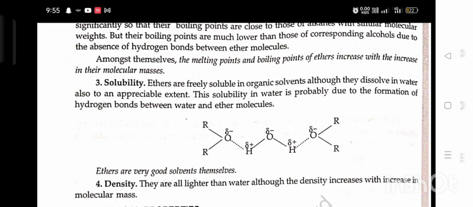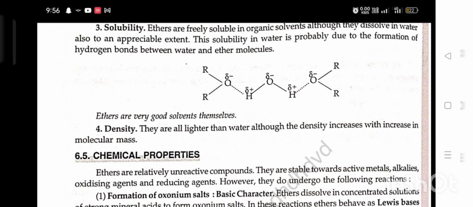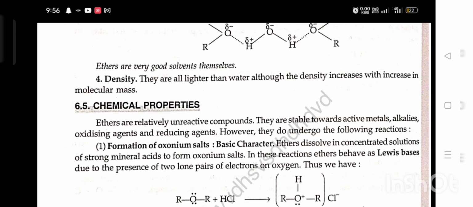Solubility. Ethers are freely soluble in organic solvents, although they dissolve in water also to an appreciable extent. The solubility in water is probably due to the formation of hydrogen bonding between water and ether. Ethers are very good solvents themselves. Density. They are all lighter than water, although the density increases with increase in molecular weight. Chemical properties. Ethers are relatively unreactive compounds. They are stable toward active metals, alkalis, oxidizing agents, and reducing agents. However, they do undergo the following reactions.